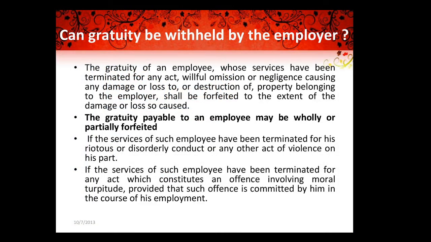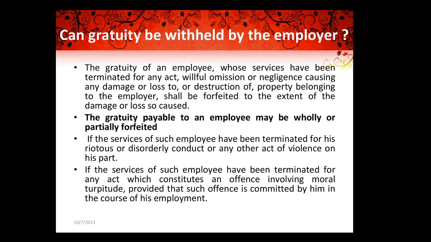And whether the gratuity can be withheld by the employer: yes, we can withhold, but only for some reasons. If he is caught in any problem, or any case has been filed, you can stop the gratuity. But wantonly you should not stop; it should be with proof.